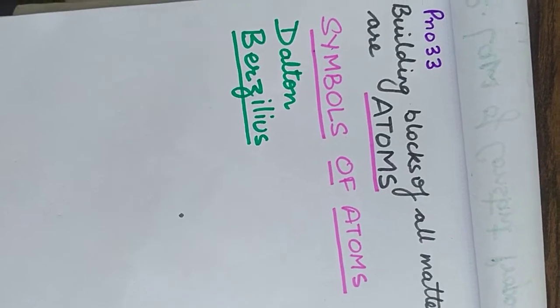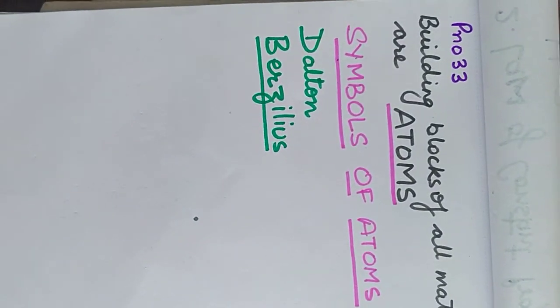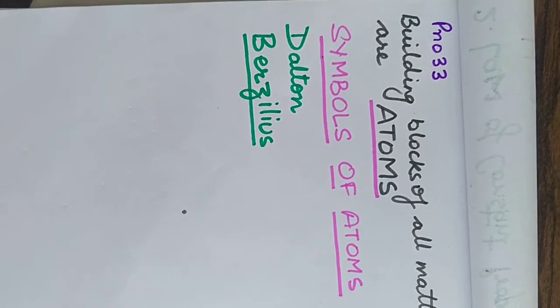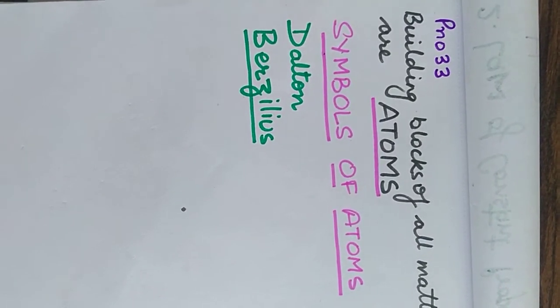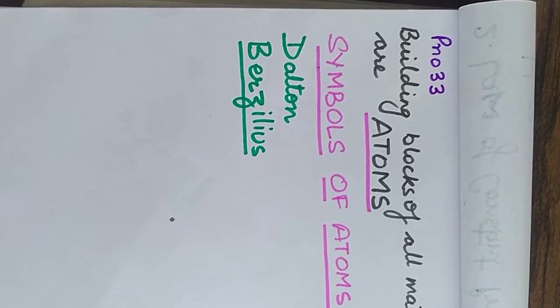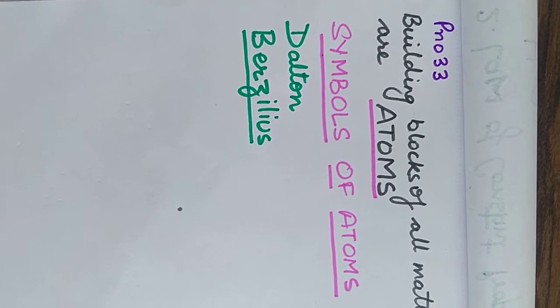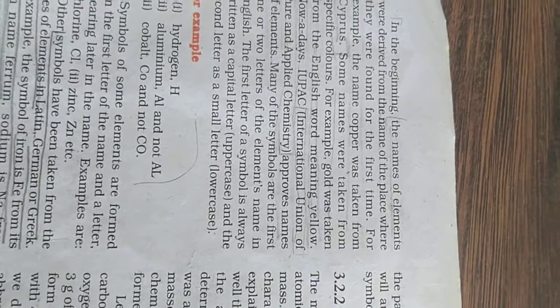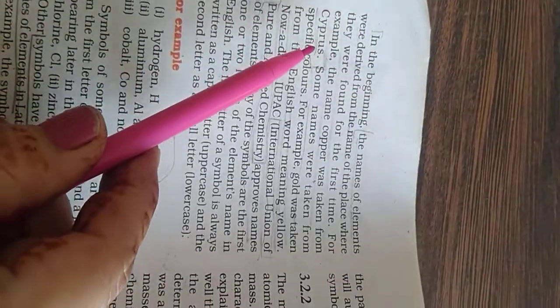Earlier, many of the elements or atoms symbols were taken from their places where they were first found. For example, copper. Okay. So the word copper was taken from, you can see page number 34 left side. So the word copper was taken from Cyprus. You can see Cyprus.